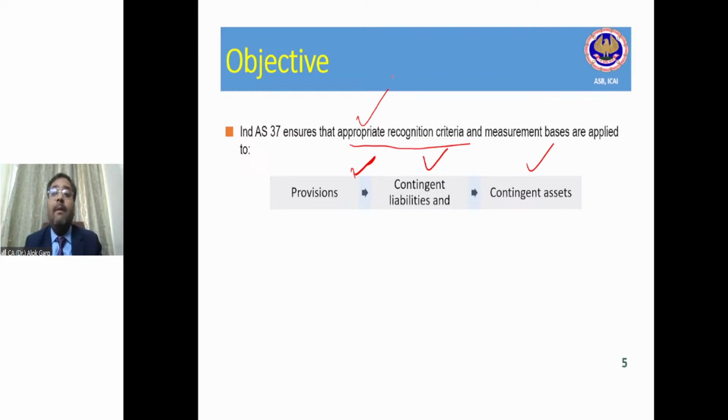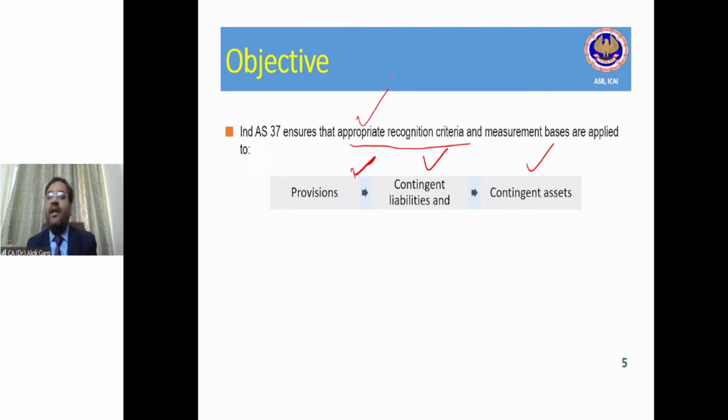Because there may be ambiguity in the creation of a provision, because it is something which is an estimate. For example, provision for leave encashment, provision for gratuity. You are creating a provision for gratuity on the basis of the future, right? Why are you creating it?